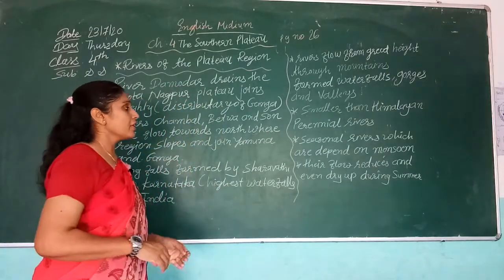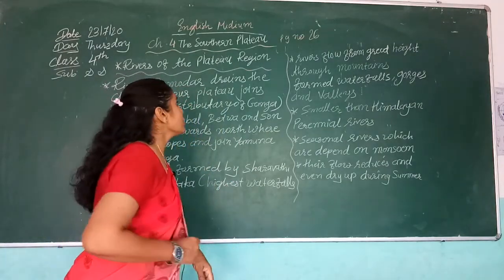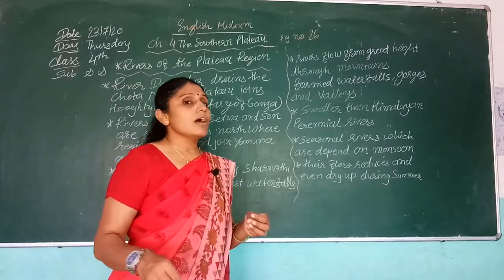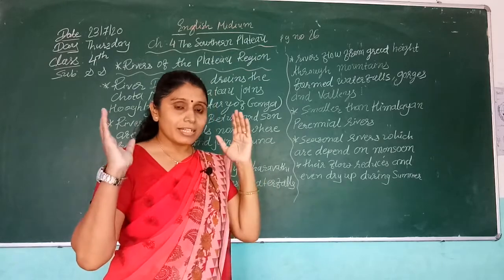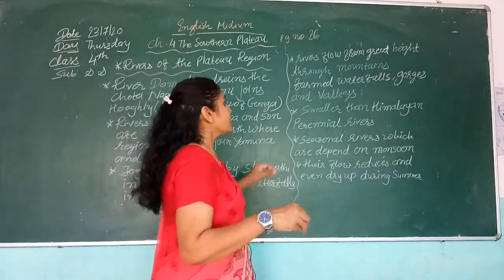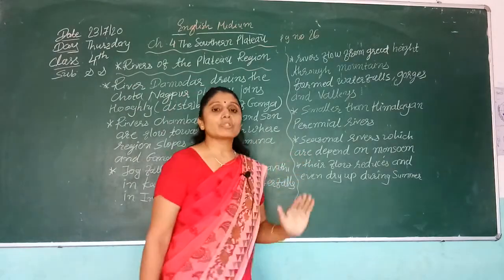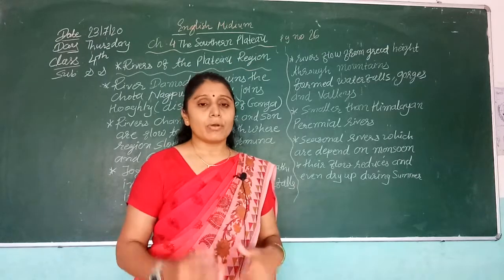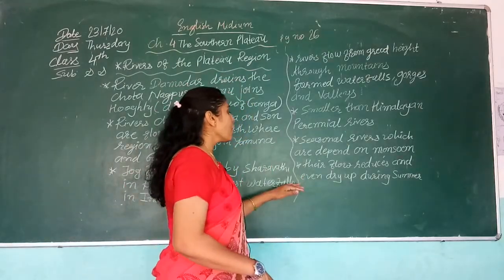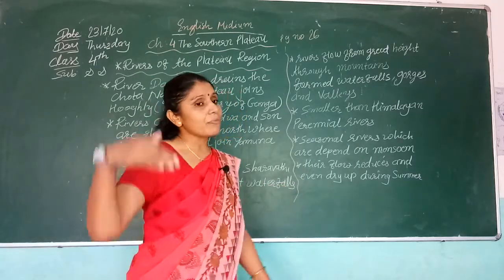The Godavari, Kaveri, Krishna and Damodar, the rivers of the southern plateau, are smaller than the Himalayan rivers. They are seasonal rivers, totally dependent on the monsoon season, and their flow reduces and even dries up during summer.